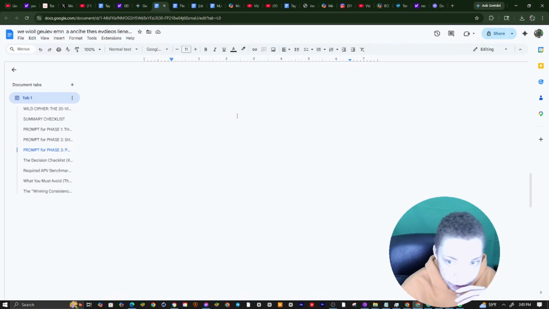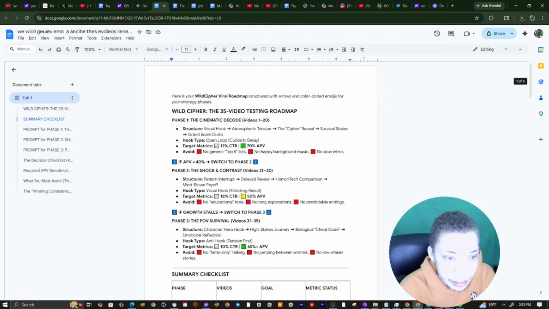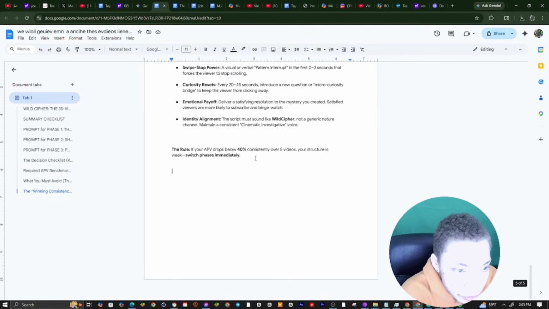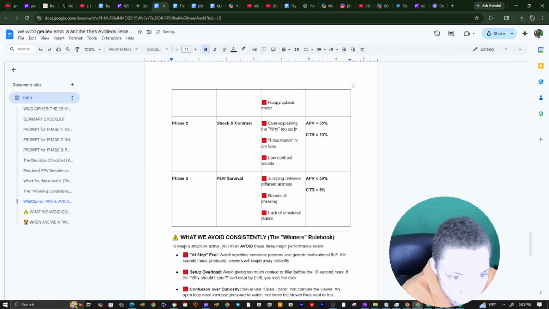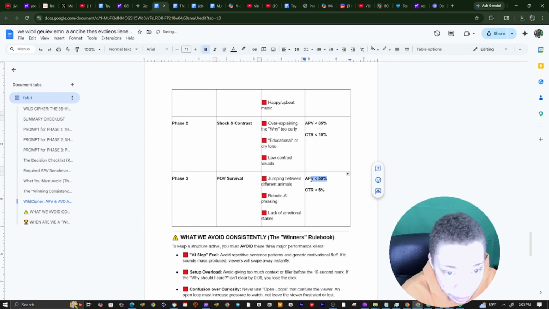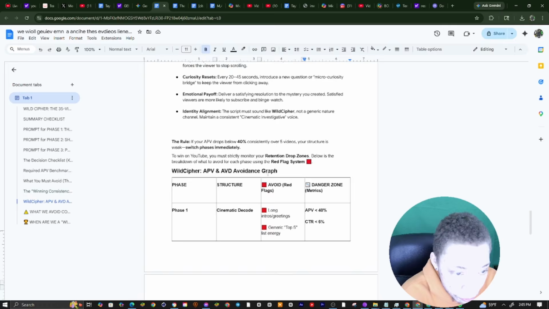So you can see right here, this is the whole graph, and I went through and coded this for y'all, so y'all can look back at this. So I'm going to paste this here, and you can see it basically tells over-explaining the why, the early, the APV is 35%, the CTR 10%, the APV is 50%, the CTRs. So we want to avoid this. We want to go for this instead.